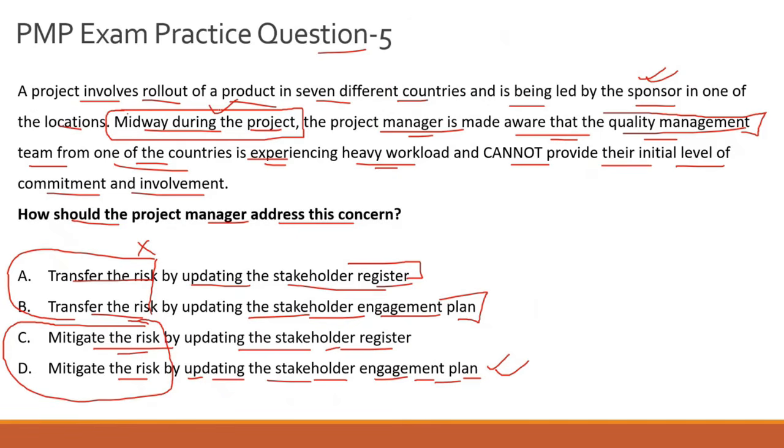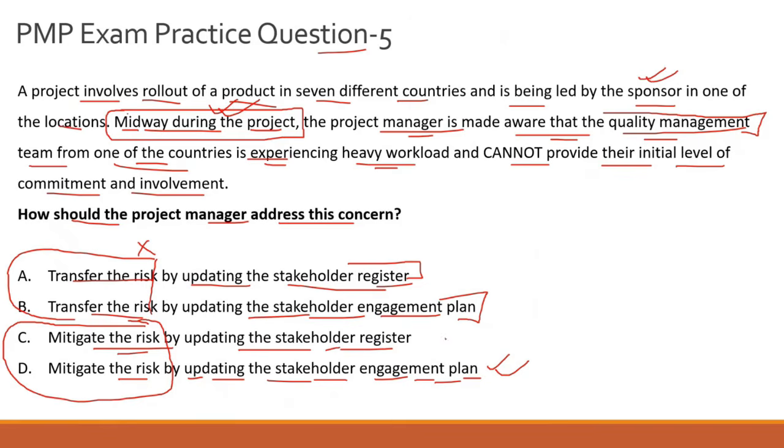and it is very important for you to understand here that it can be referred to in the execution stage of the project, midway during the project, because a stakeholder engagement plan is not something that you create in the planning stage and forget about. That is definitely not the case. You create the plan, get it approved, and when you are in execution, if the engagement of one of your stakeholders changes, you go back to it and take reference from the stakeholder engagement plan to develop any risk mitigation actions.